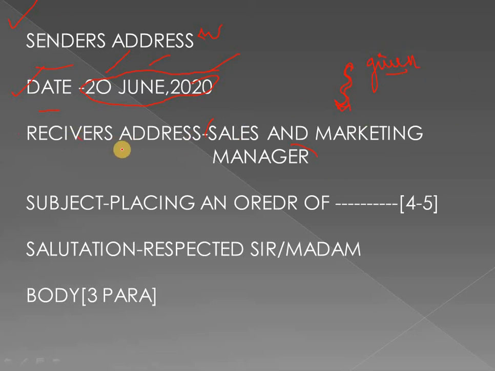After the receiver's address, we leave a line, then we write the subject. As I told you, it is a short description of the reason for writing the letter. In a placing order letter, we will always frame the subject as "Placing an order of", and in the blank space we write the item's name given in the question.